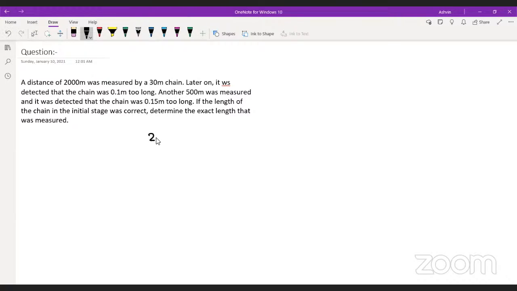For the first 200 meter, we have to calculate a mean length. Yes or no? The mean length will be what? It was initially 30, but it was later found to be 30.1, divided by 2.